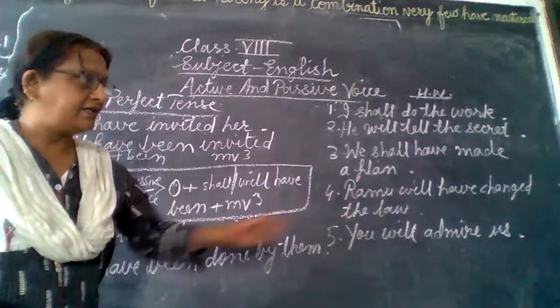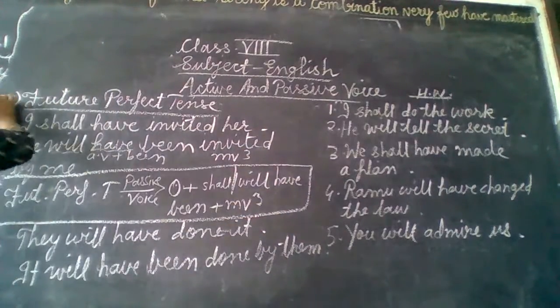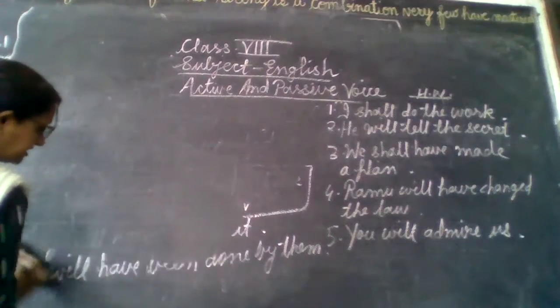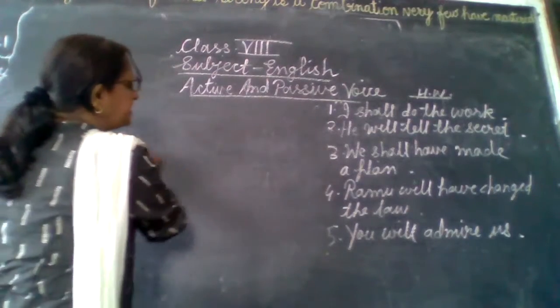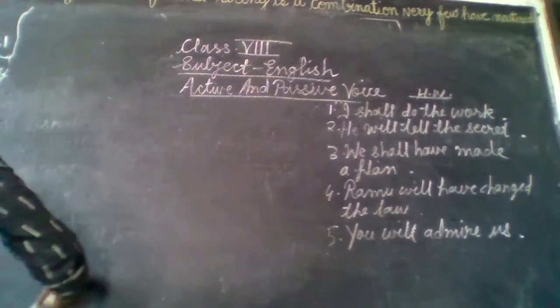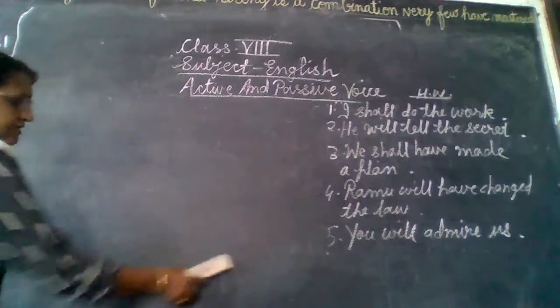After writing this, we will continue with the next topic. Now tenses are over. We have seen that 8 tenses change into passive voice. Now we will see how modal auxiliaries change into passive voice.